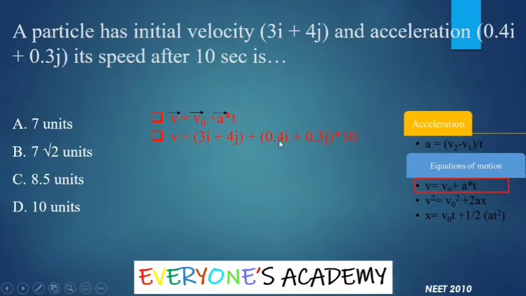If you solve this, it will become 4i plus 3j, and this 3i plus 4i will become 7i. 4j plus 3j will become 7j. So this velocity vector is 7i plus 7j. If you take the magnitude for this, you need to take the square root of a square plus b square, that is 7 square plus 7 square. So square root of 98 is nothing but 7 root 2. So option B is correct.